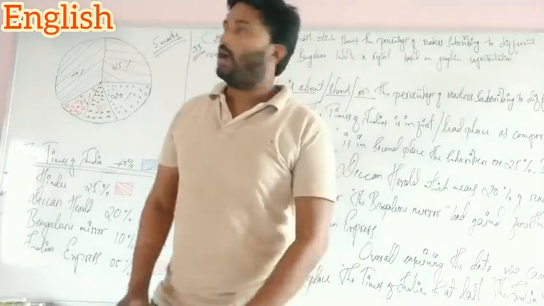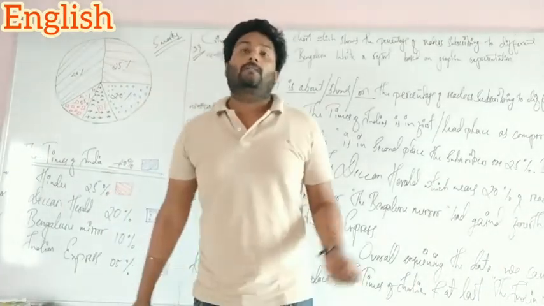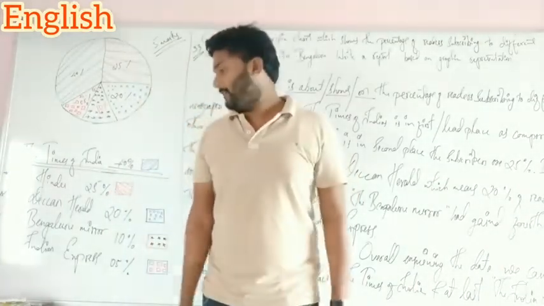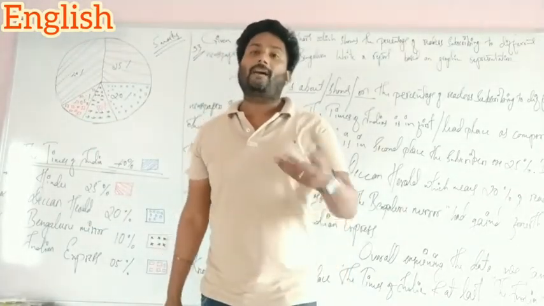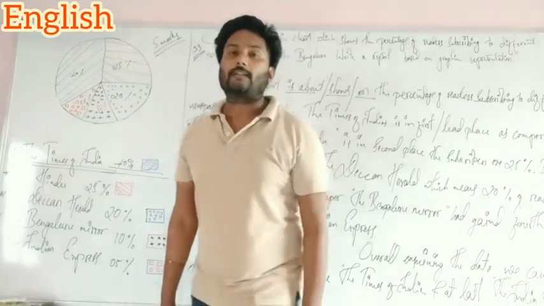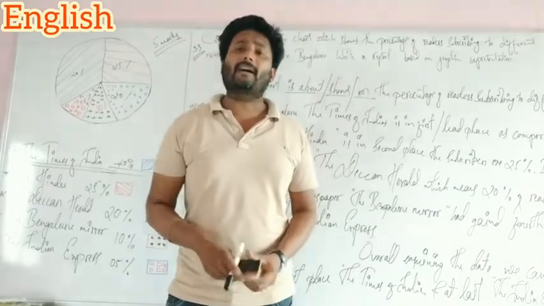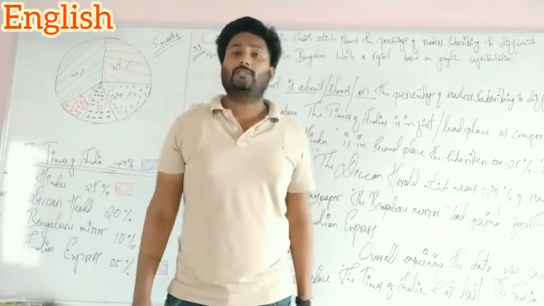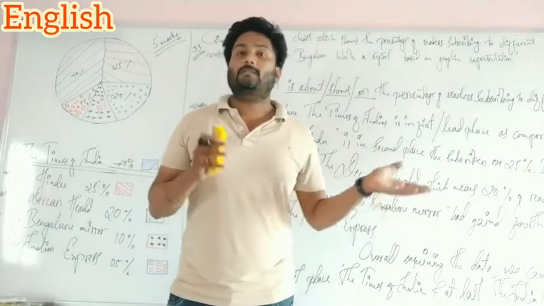Like this, not only the pie chart, the bar graph is also analyzed in the examination. Don't think that only the pie chart will come. It may have the bar graph, or else the census, or else they may ask questions by drawing a bar graph, saying that in 2013 the scoring of the second PU students, boys and girls.